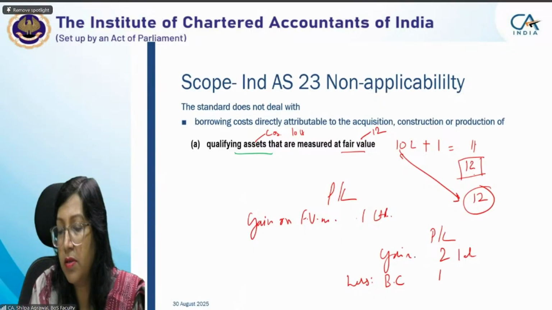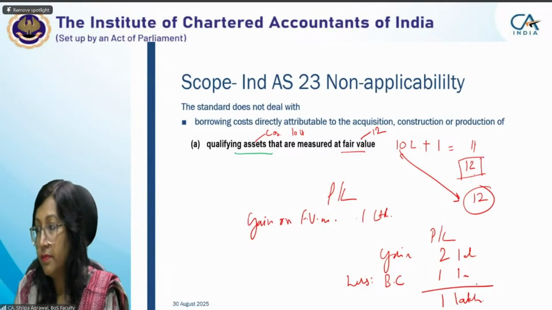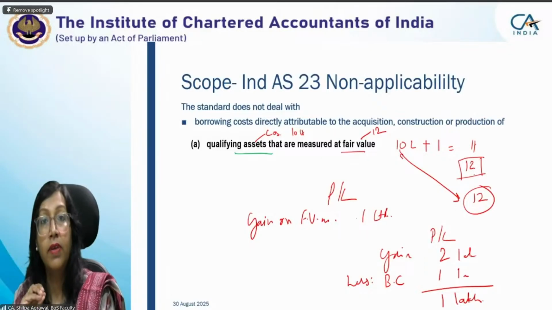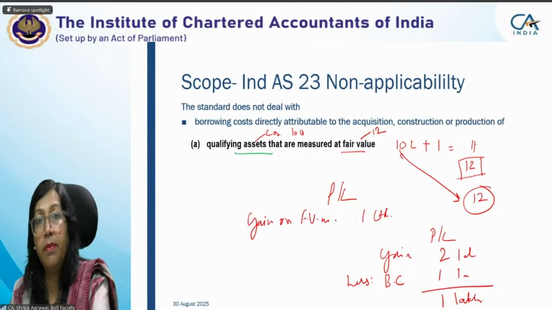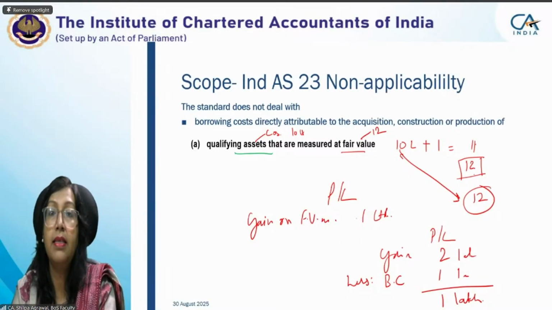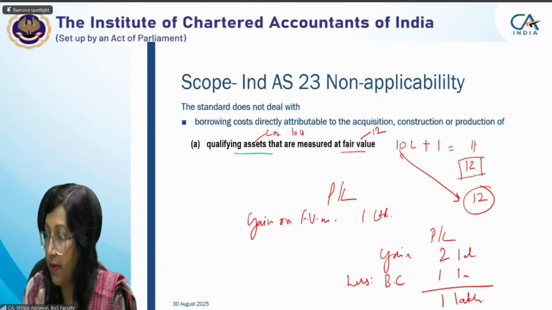This is gain and this is cost. So net impact will be 1 lakh. So even if you have a borrowing cost which is to be capitalized, and your asset is to be measured at fair value, the net impact will be the same. That is why there is no purpose of capitalizing borrowing cost to the assets or qualifying assets which are measured at fair value. Fine.